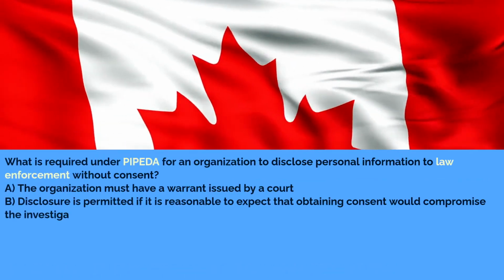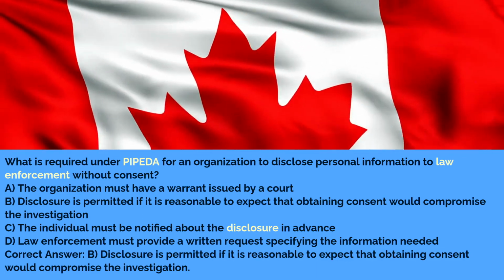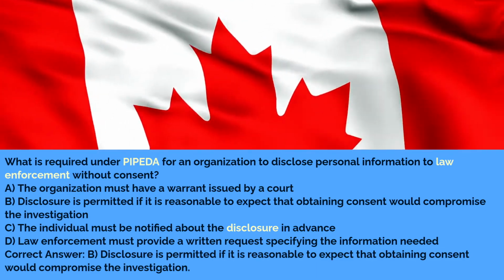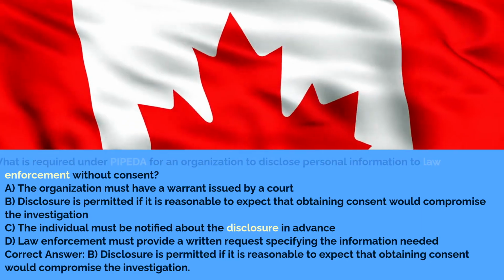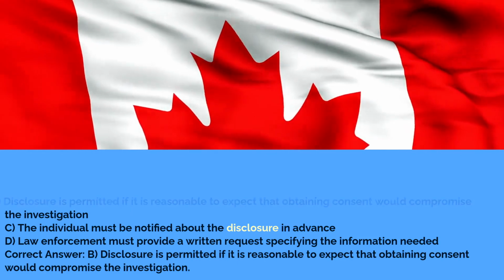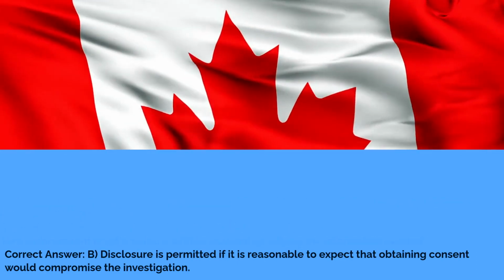What is required under PIPEDA for an organization to disclose personal information to law enforcement without consent? A. The organization must have a warrant issued by a court. B. Disclosure is permitted if it is reasonable to expect that obtaining consent would compromise the investigation. C. The individual must be notified about the disclosure in advance. D. Law enforcement must provide a written request specifying the information needed. Correct answer: B. Disclosure is permitted if it is reasonable to expect that obtaining consent would compromise the investigation.